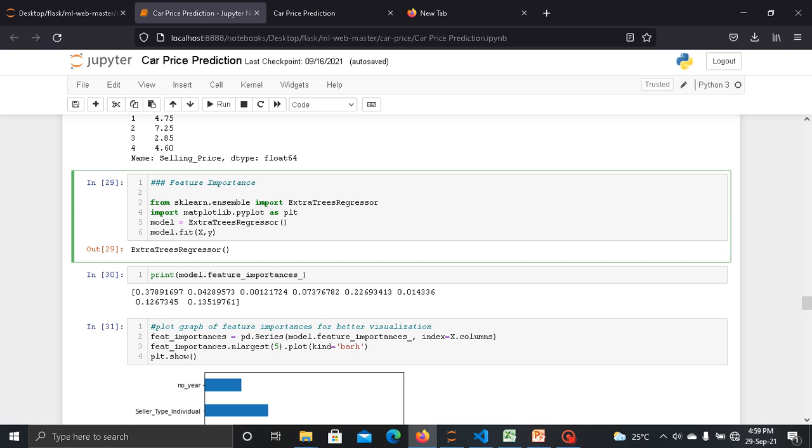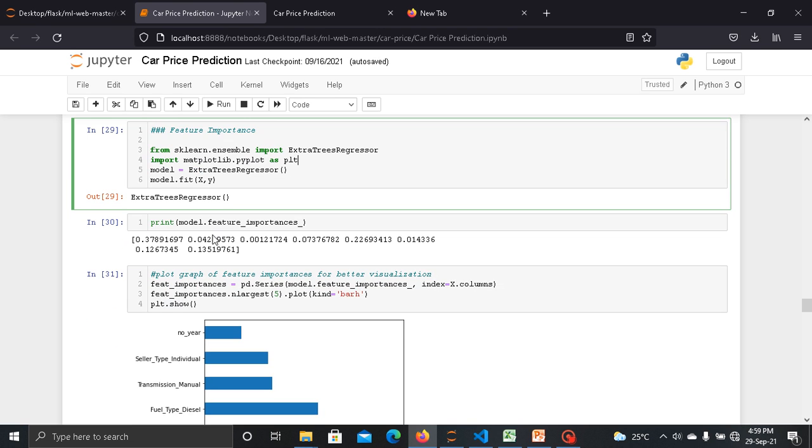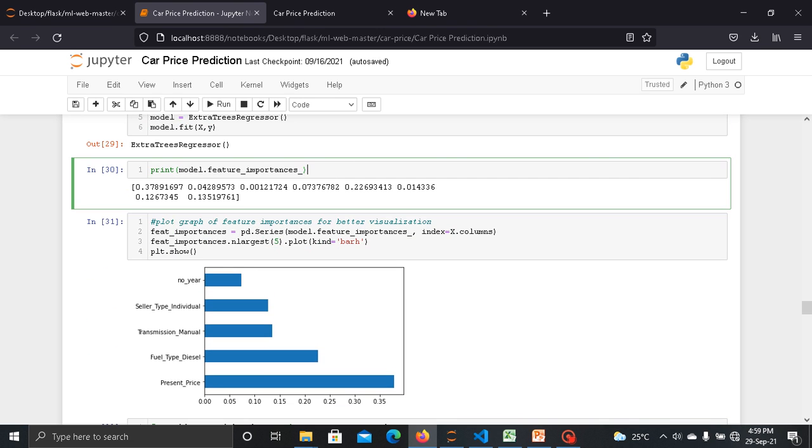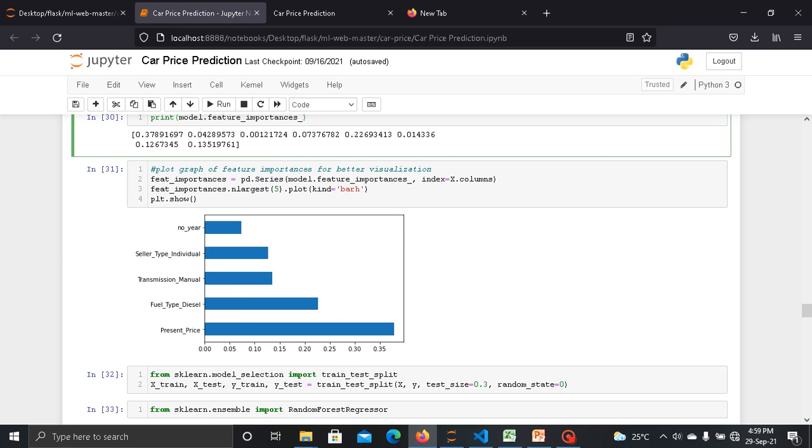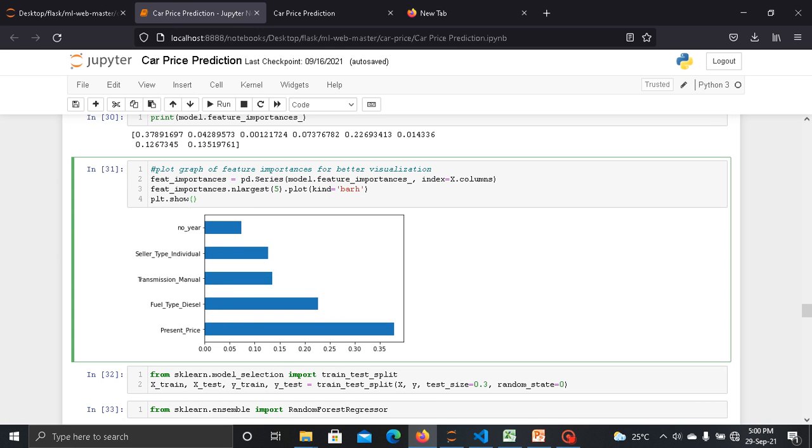Now here I have imported ExtraTreesRegressor from the sklearn library and fit our model into it. Then I print the feature importance like this. This is the feature importance. Here I have plotted a graph of feature importance for better visualization.